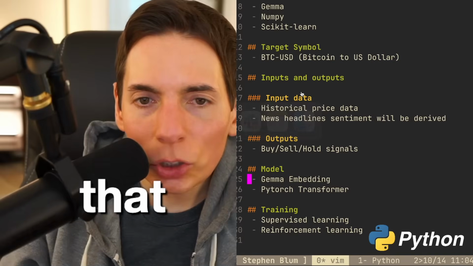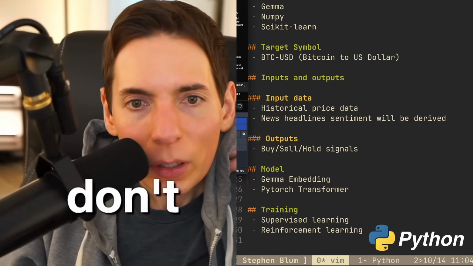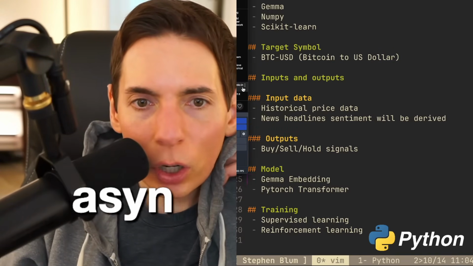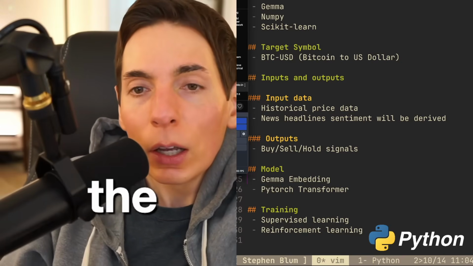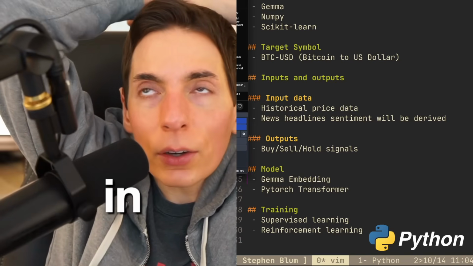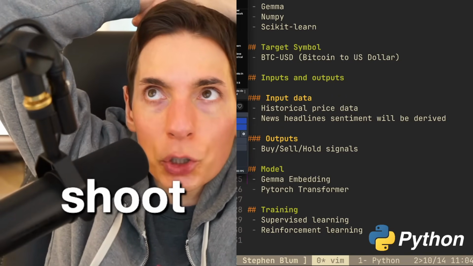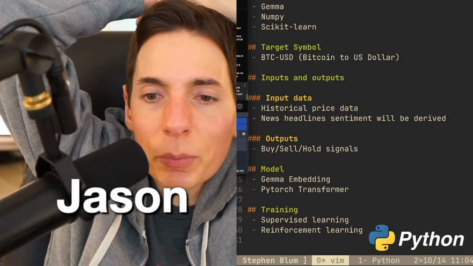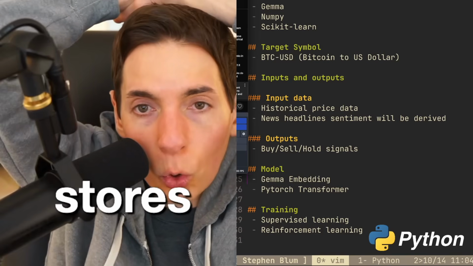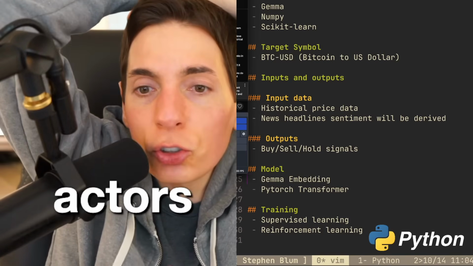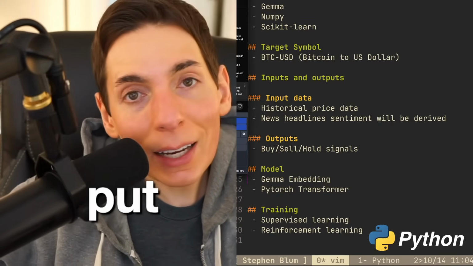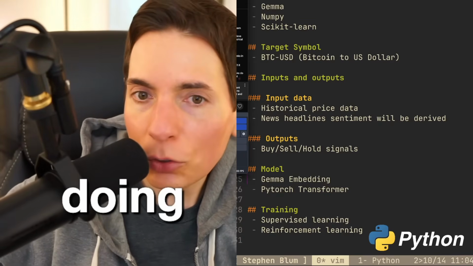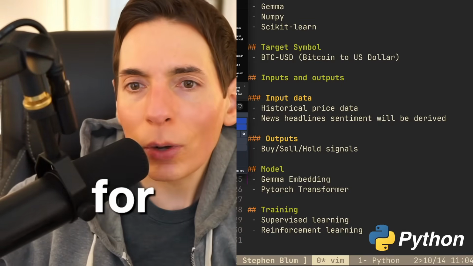Let's see here. Jumping back. Should it make JSON chunks which it stores in a vector DB? So here's the deal. We probably should. We are going to be using the Gemma embedding, and we probably should store the vectors, right? We should store the vectors on disk, but we don't need to put them in a database because we're not going to be doing any similarity search.